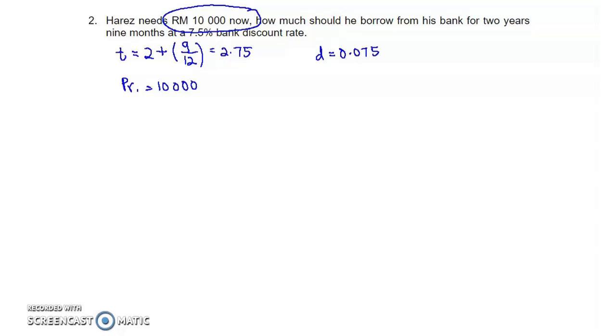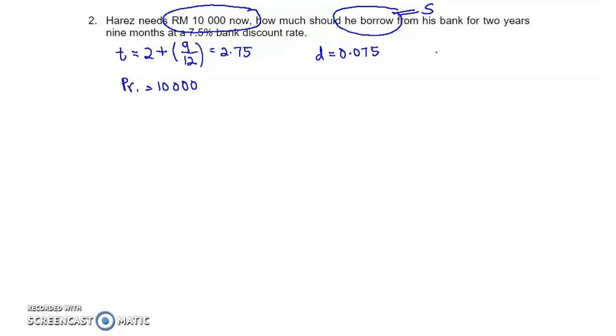So how much should he borrow? Remember I said just now, how much we borrow in bank discount is equivalent to how much we need to pay. So here it is actually value S. Which formula do we need to use?